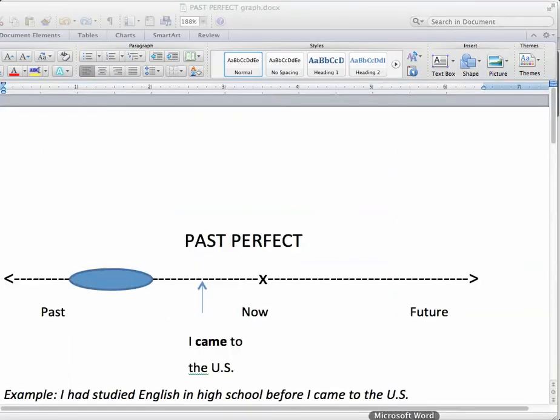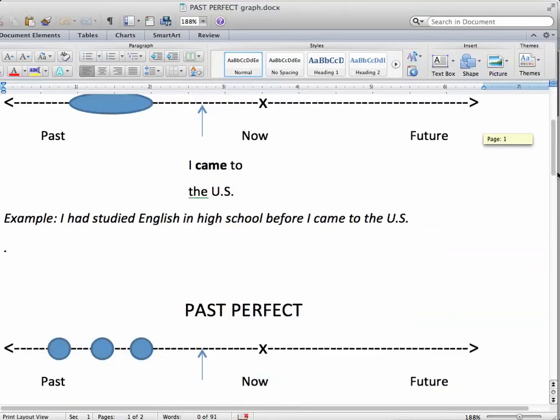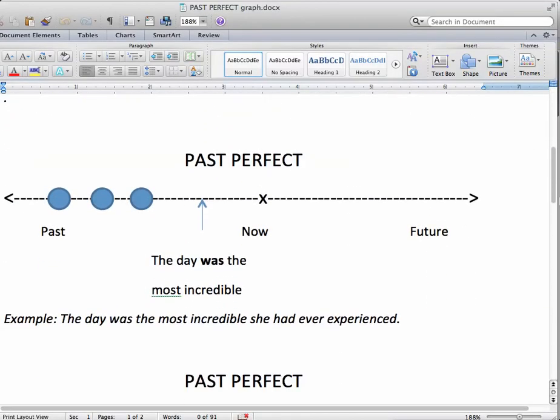Okay, now let's look at the past perfect. When I say I had studied English in high school before I came to the U.S., okay, this is now. I came to the U.S. is in the past. And this happened before. And I use the past perfect. I had studied. Or it could be something that happened repeatedly before another time in the past.